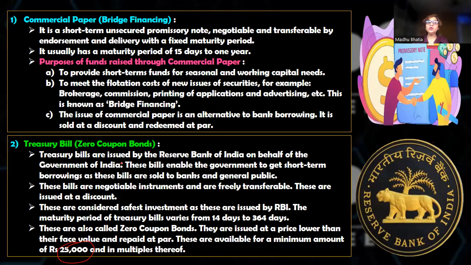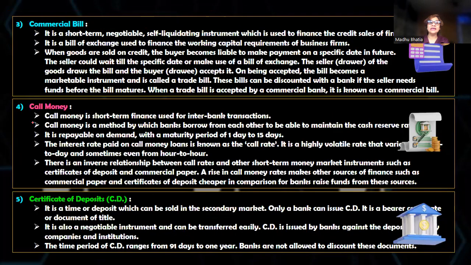Okay, moving on to the other 2 money market instruments. As I said, I'll take call money and certificate of deposit. Now, these 2, call money and certificate of deposit, are exclusively used by banks only. So one is used by the government, and 2 instruments are used by banks.